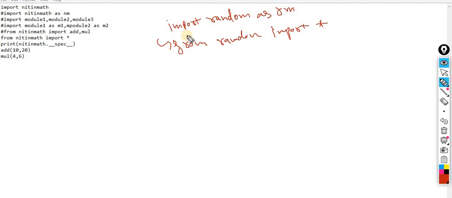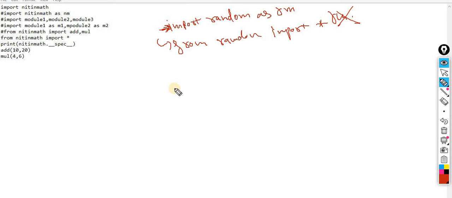It means whatever functions are available are automatically assigned inside your own code, so you don't need to use rm dot or something like this. Choice is again here, and I already discussed this concept. Now understand this point. Let's suppose I am going with the help of this way.